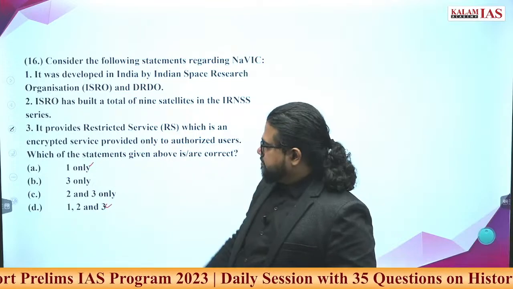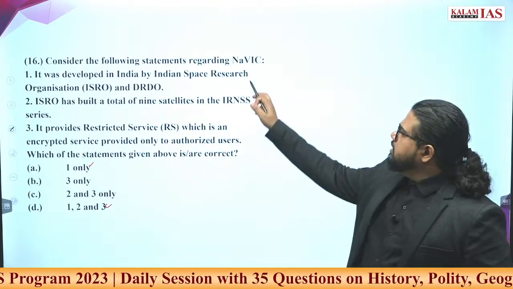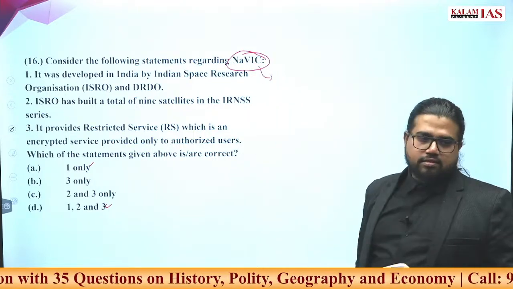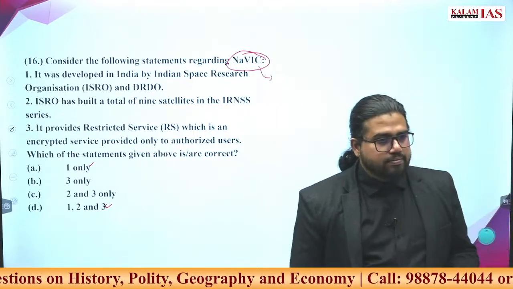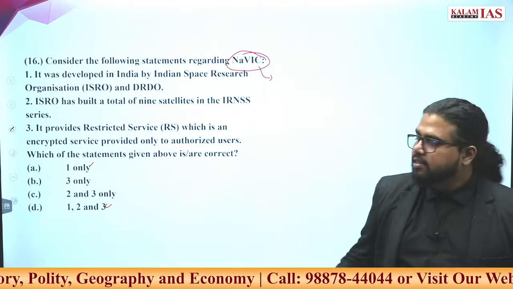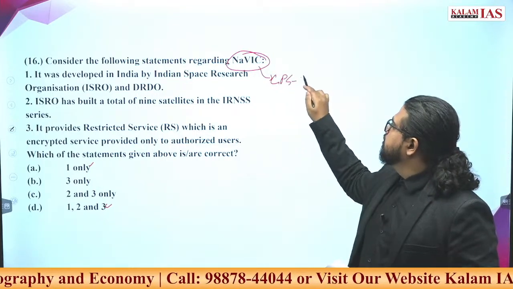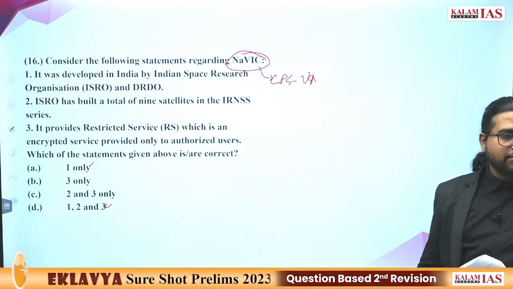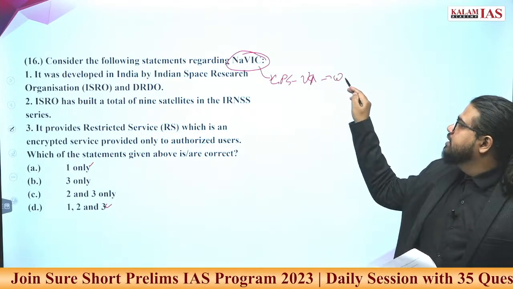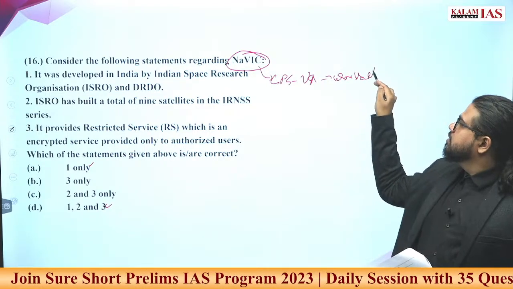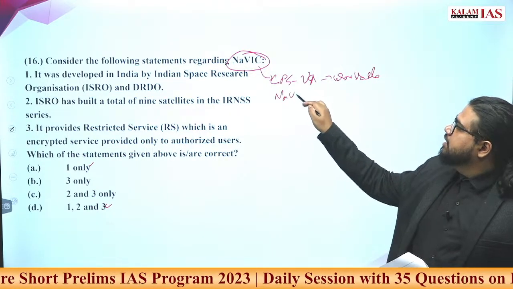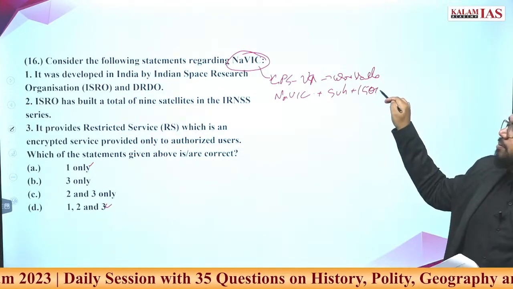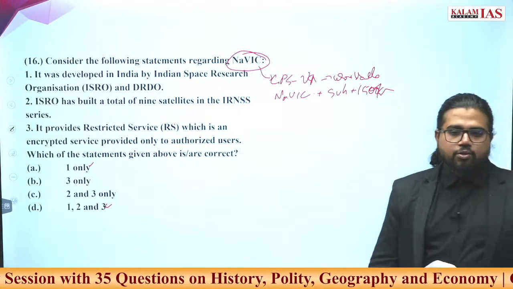A. Consider the following statements about Navic. What is Navic? It is a positioning system, like GPS of the USA. So we have this indigenous positioning system, that is Navic. What is the range of this? GPS has a worldwide range, while Navic has a range of the Indian subcontinent plus 1500 kilometers around it.